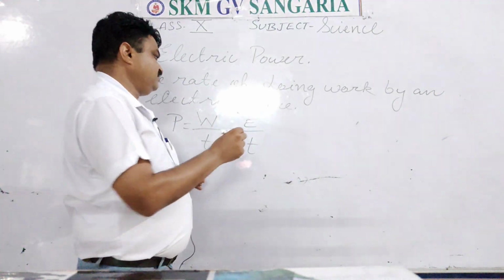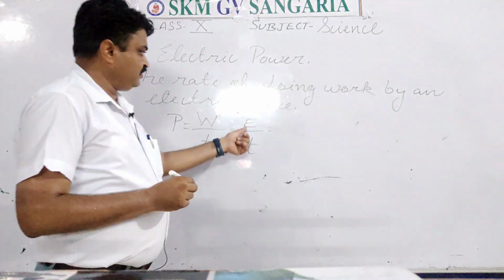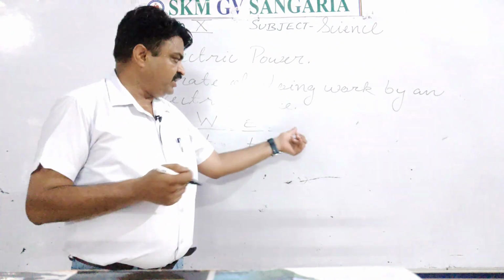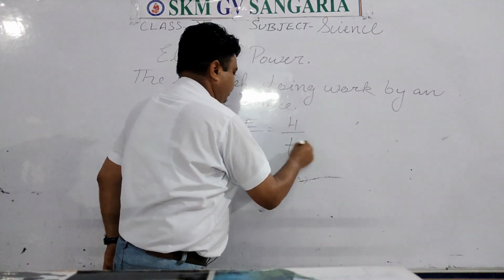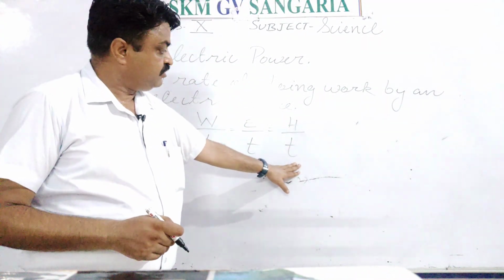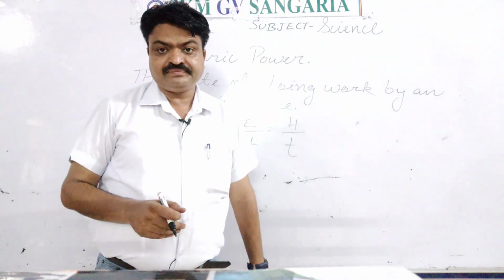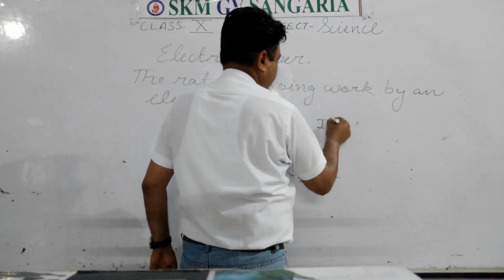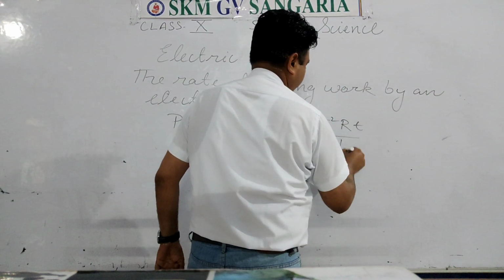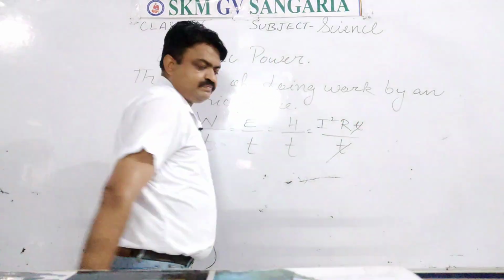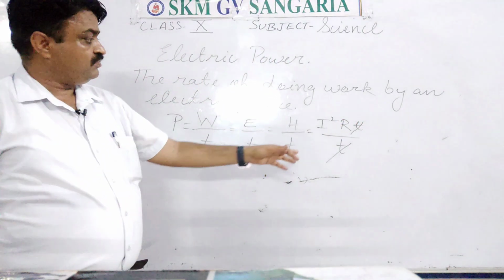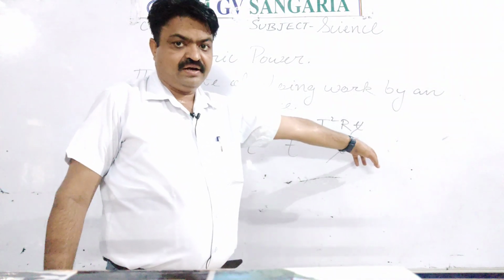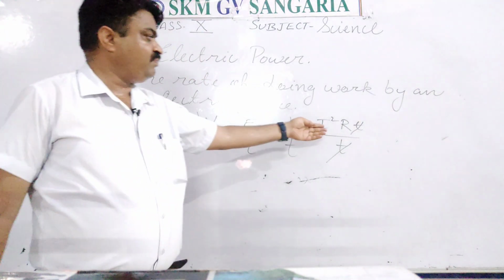Now with this, there is another formula that you can use. What formula do we get for the heat energy? So you can write heat energy upon time. This is another formula. Now the heat energy formula that we get with the help of Joule's law, what is it? It is I squared R T upon T. From this T will be cancelled. So the next formula that we get is I squared R. It is another formula of power.